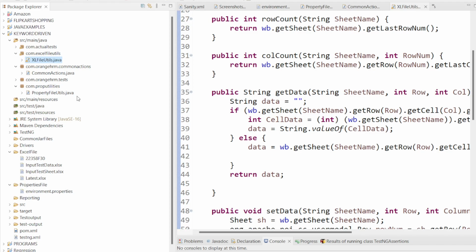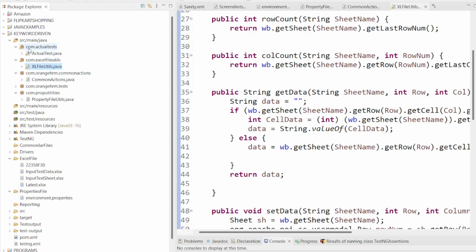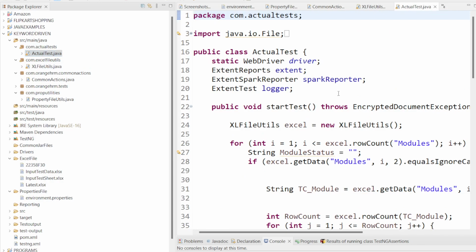Once that step is done, what is our next step? There is one class where we are going to run all our scripts, which means the main tests. This is our actual test. With the help of this actual test I am going to run my test cases. I am going to mention all my test cases here. That is called the actual tests folder I mentioned here, that is com dot actual tests.